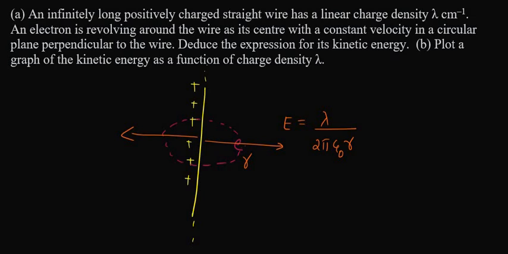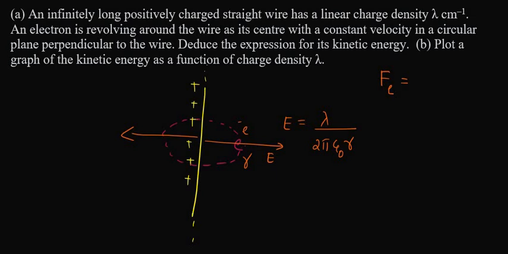Since the electron is revolving around it, the charge of the electron is negative. So the electric field direction is outward like this, and the electron will experience a force of attraction towards the center. So we can say that the electrostatic force of attraction will be providing the necessary centripetal force for the electron to move around the circular path.